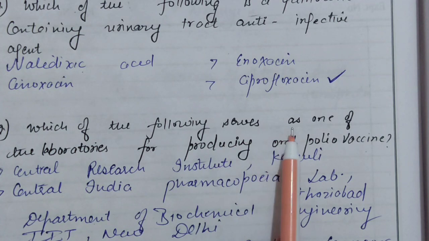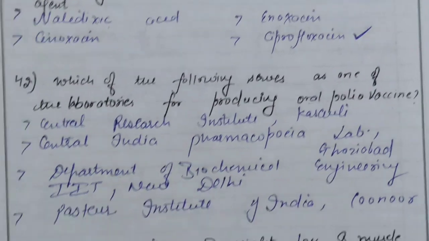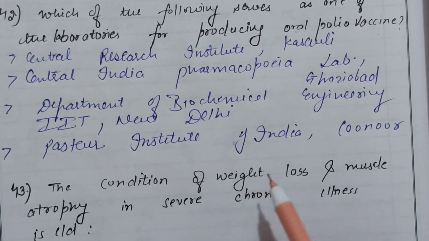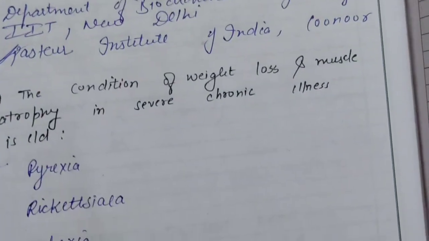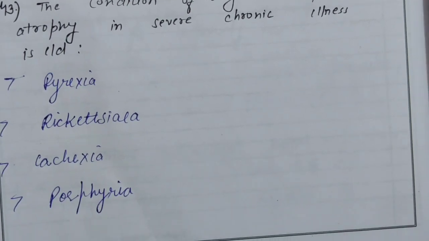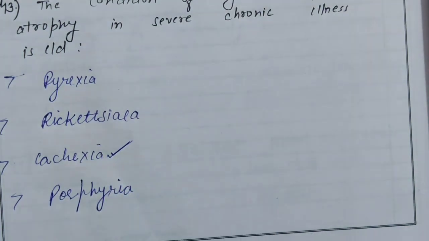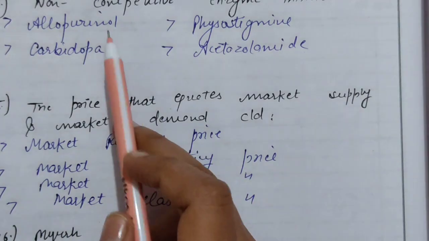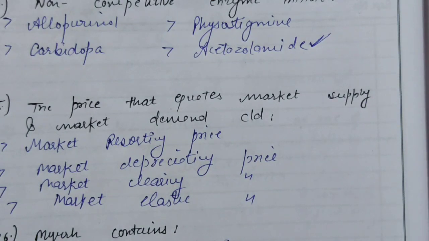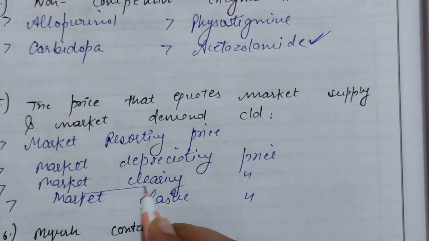Which of the following serves as one of the laboratories for producing oral polio vaccines? The right answer is Pasteur Institute of India, Coonoor. The condition of weight loss and muscle atrophy in severe chronic illness is called cachexia. Non-competitive enzyme inhibitor is acetazolamide. The price that equates market supply and market demand is called the market clearing price.